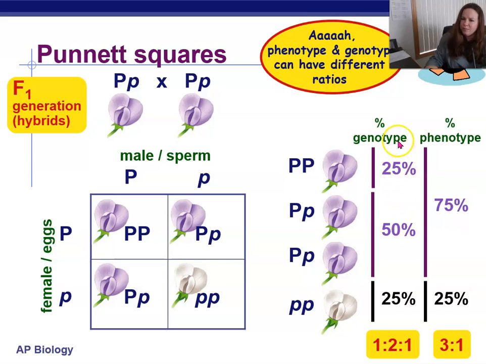Notice how the percentages for the genotype are different than the phenotype. So 75% purple, 25% white for the phenotype, but 25%, 50%, and 25% for the genotype. And then you can also use ratios like 1 to 2 to 1 for the genotype and a 3 to 1 for the phenotypic ratio.